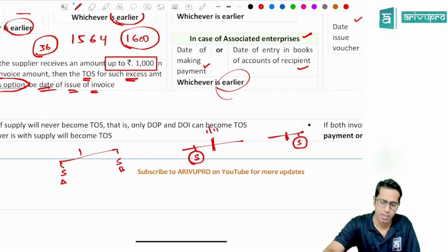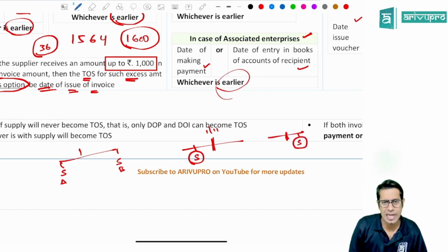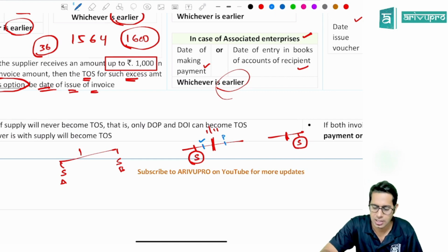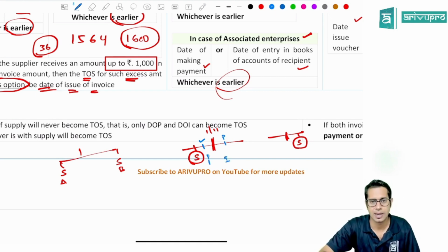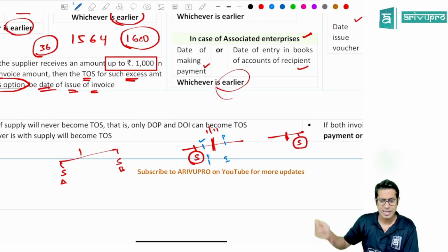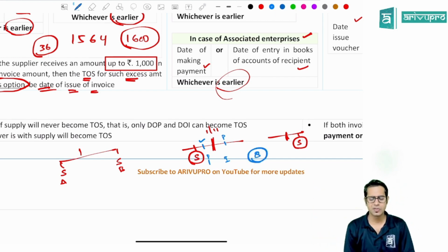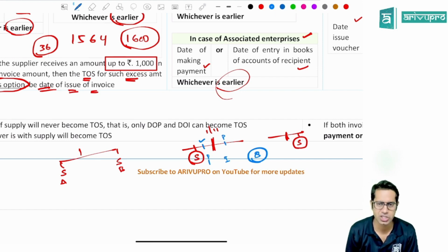Now, in this, there are various different categories. Say the invoice is issued before the change in rate of tax, but payment is after the change in rate of tax, or payment is before and invoice is afterwards, etc. So there are separate categories, and totally there will be 8 cases. The crux of this, I'll tell you. What is the crux of this? All the 8 cases whenever there is a change in rate of tax.